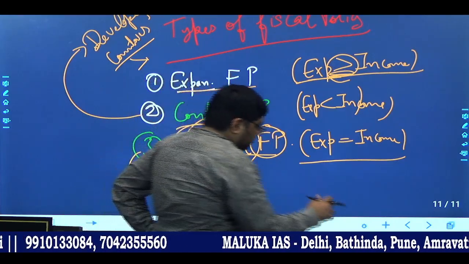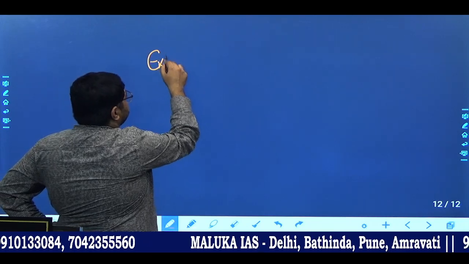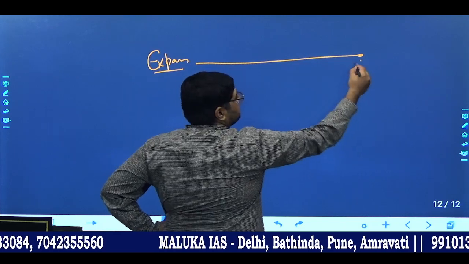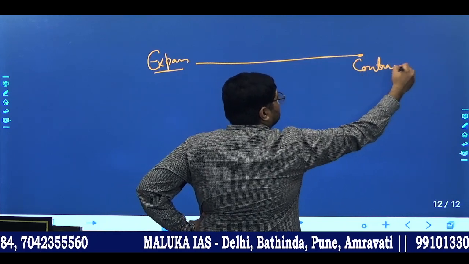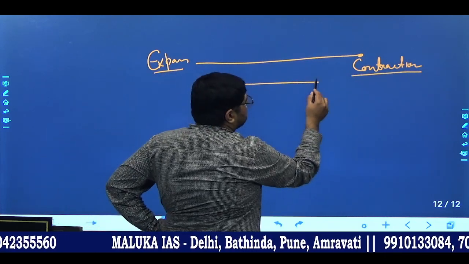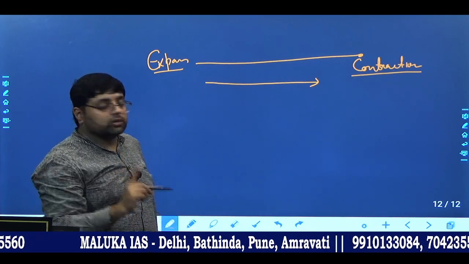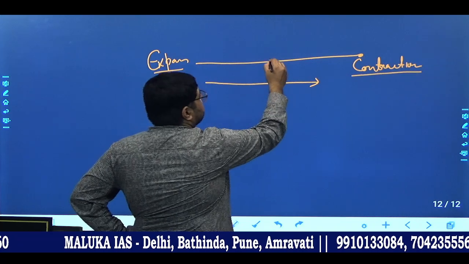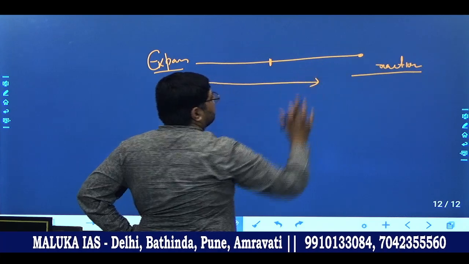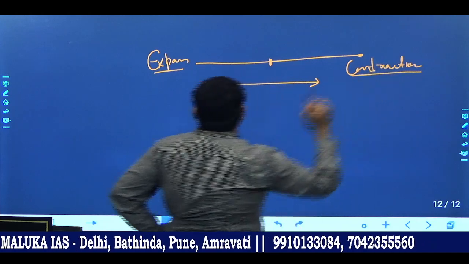Clear? Now always remember one thing, although we have expansionary fiscal policy, if this is a scale, on one side we have expansionary, on the other side we have contractionary. Although we have expansionary fiscal policy, but government of India is trying to achieve contractionary fiscal policy, okay, trying to achieve, okay. So you can say if this is the neutral one, we are somewhat here, okay, that is moving toward contractionary fiscal policy. Clear? So this is our stand, okay, contractionary fiscal policy.